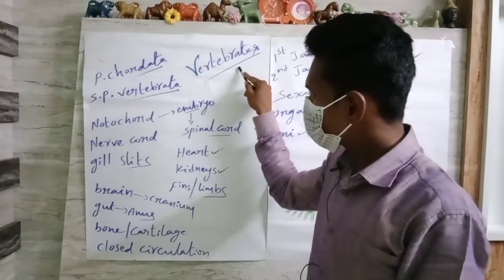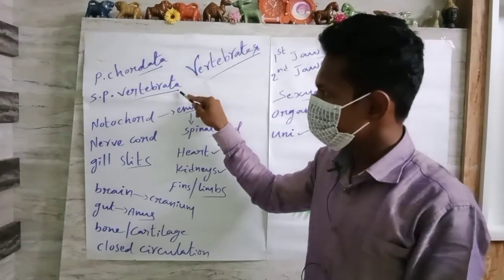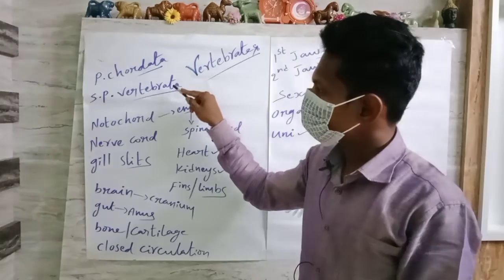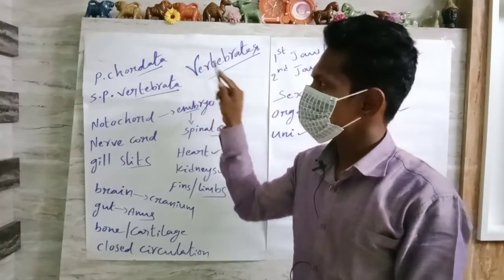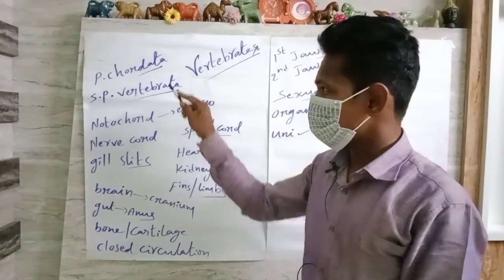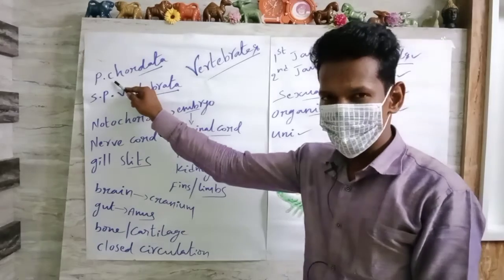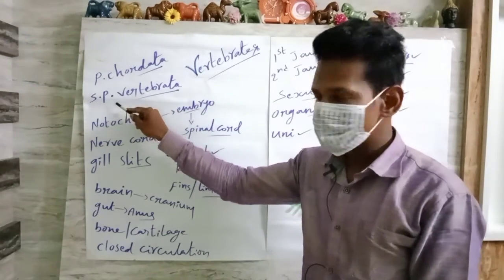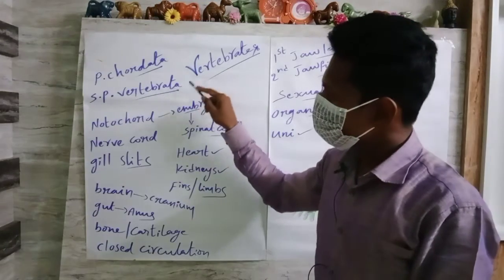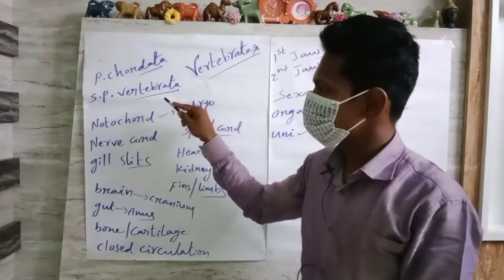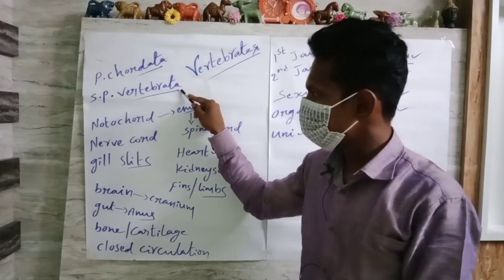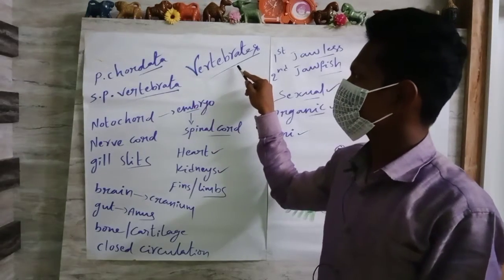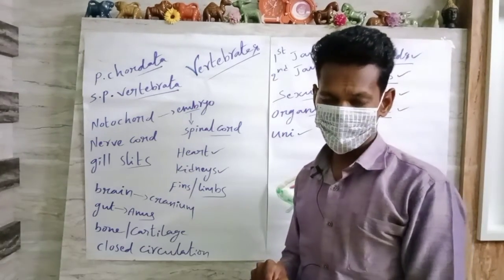So vertebrates come under Vertebrata. This Vertebrata belongs to Chordata. Chordata is the phylum, and Vertebrata is the subphylum. Whatever organisms come under this Vertebrata are called vertebrates.